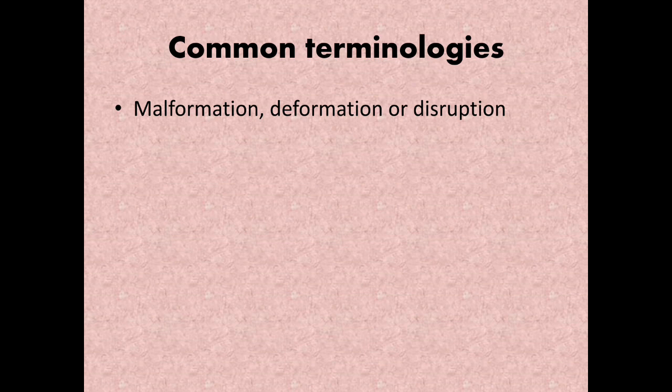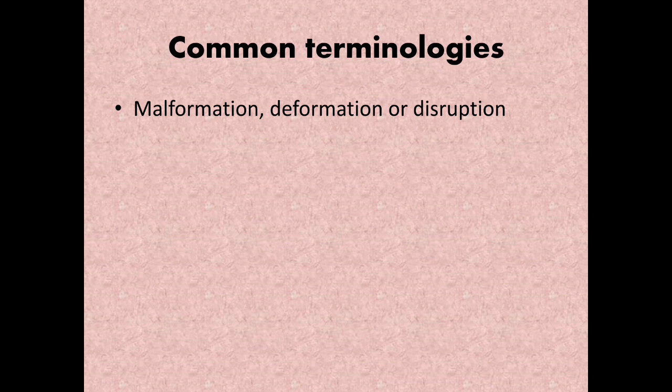Malformation signifies that the fetal growth and development did not proceed normally. There's a process, organogenesis, and everything has to progress normally. So it doesn't proceed normally due to some genetic or environmental factors that alter the development of a particular structure. Mind you, malformation, deformation, disruption, all these things are seen in a single localized or particular structure.